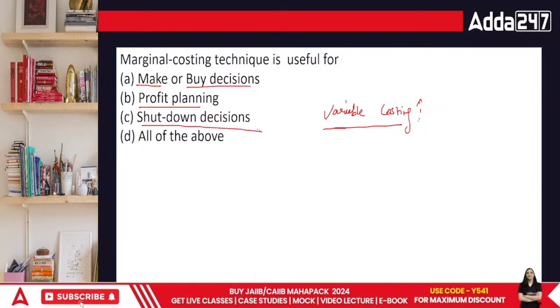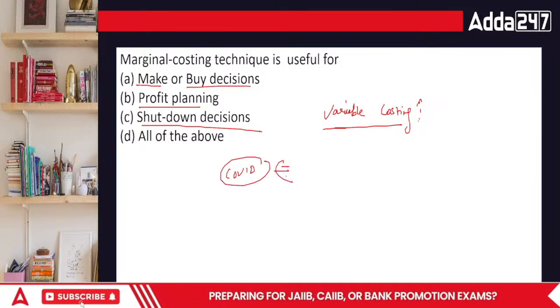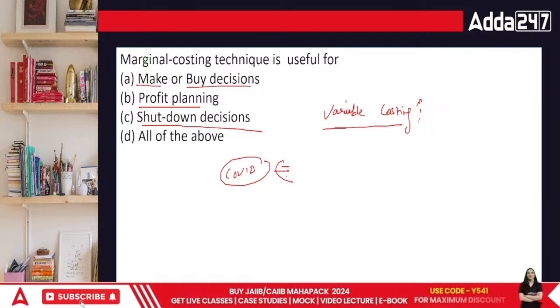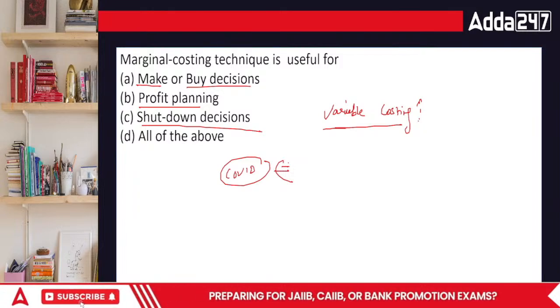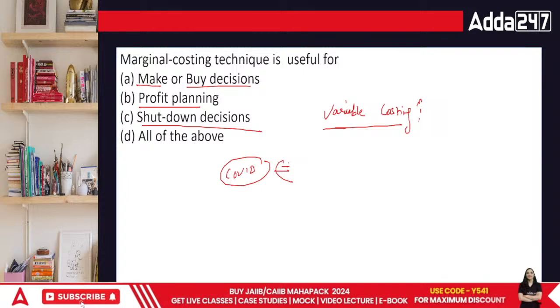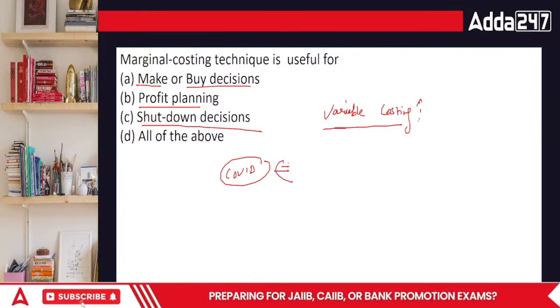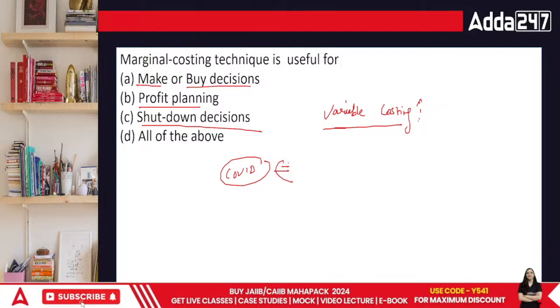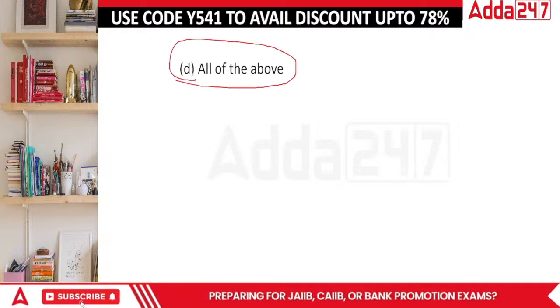Shutdown cost. During the COVID period, organizations had to decide whether they should continue working or put their work on halt. Otherwise, they wouldn't be able to survive. So they had to find what the cost would be if they continued their organization, what's the amount, and then we talk about the shutdown cost. Shutdown cost means if they put the entire work on hold completely, how much will it cost? So this is what we talk about in this entire area. So the answer is all of the above. Marginal costing includes all of these together.